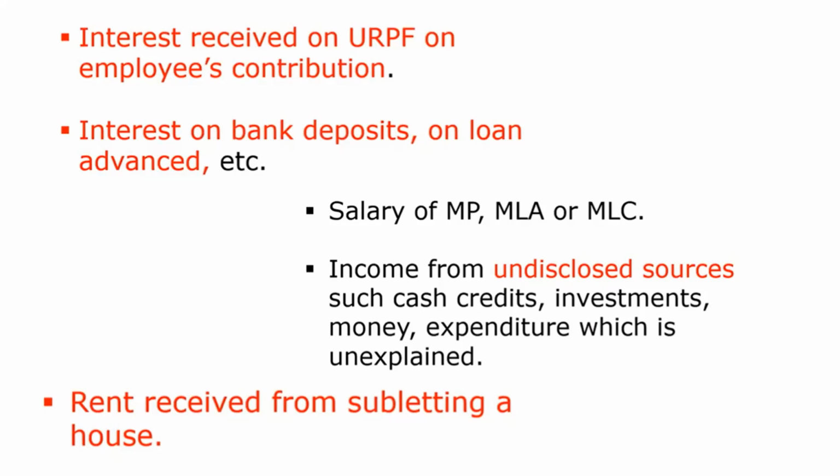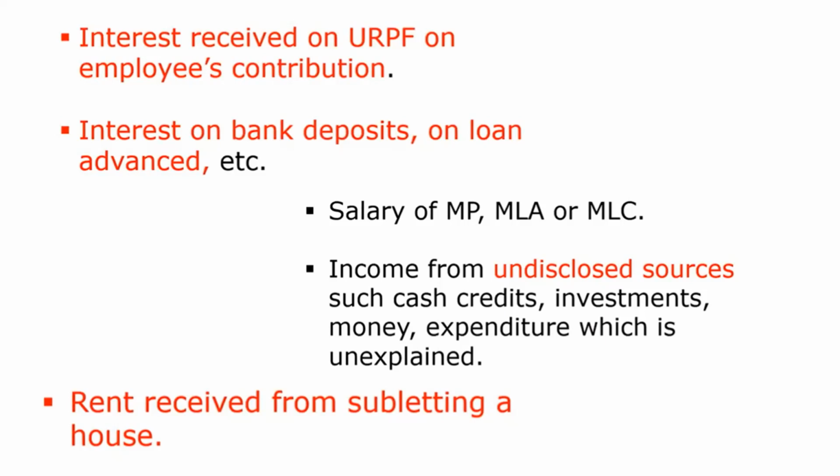Then rent received from subletting house. Now, what is this subletting house? Think that we have a certain house property, we are letting it to a tenant, and if they are paying the rent to us, then it comes under income from house property. But think that our tenant is again letting out the property to another person, another tenant.